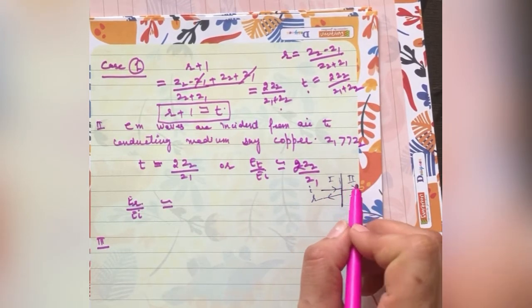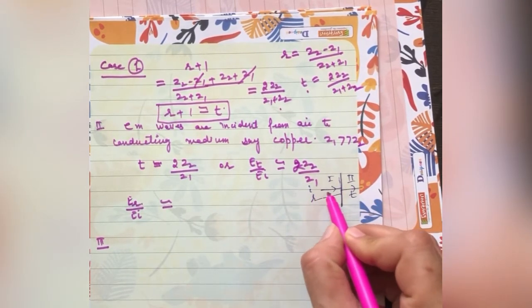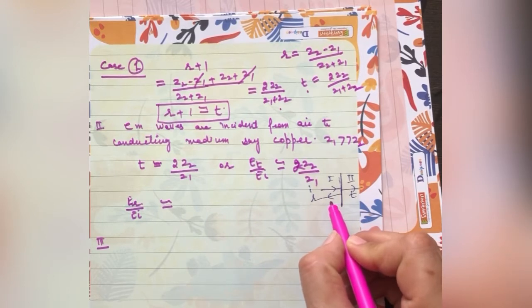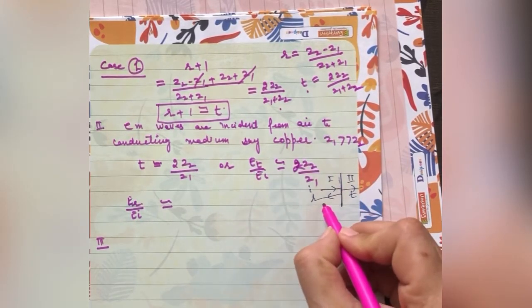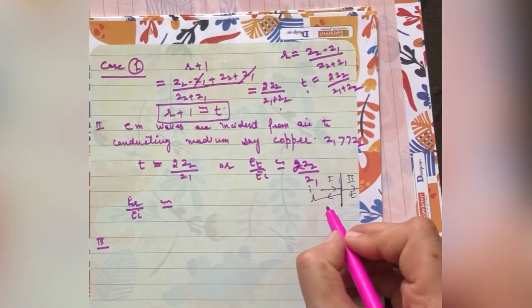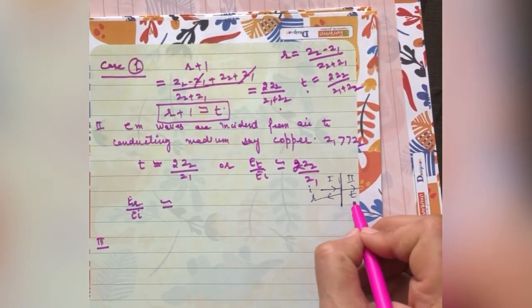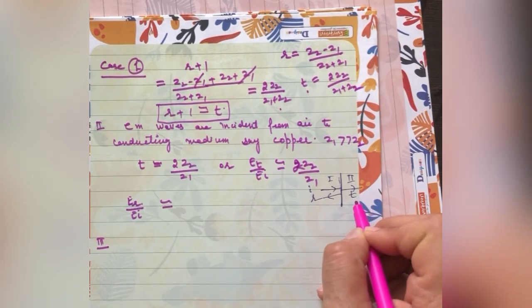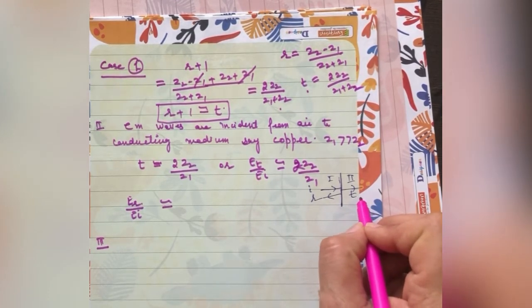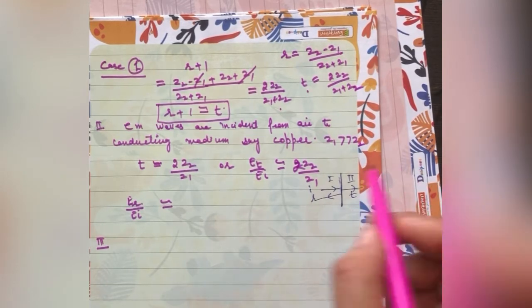We are dealing with EM waves. So when an EM wave is incident in the first medium, if the first medium is air and the second medium is a conducting media, say a copper sheet, any conductor, then we know that